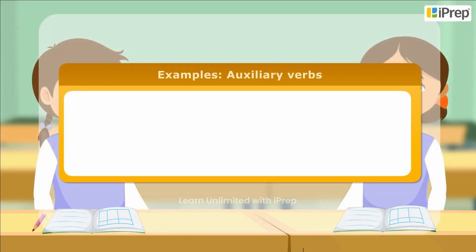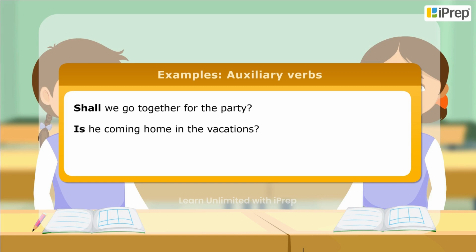Here are a few more examples of questions with auxiliary verbs. Shall we go together for the party? Is he coming home in the vacations? Will you stop shouting?